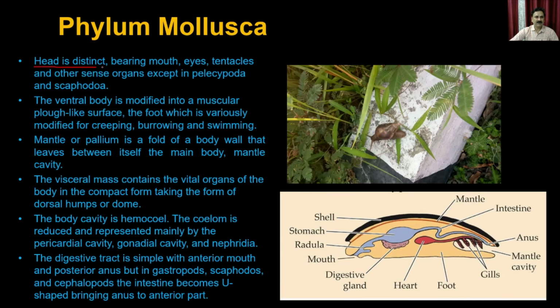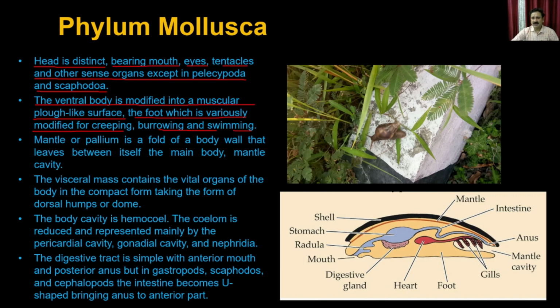The head is distinct, bearing mouth, eyes, tentacles, and other sense organs, except in the Pelecypoda and the Scaphopoda. So you can see here it has a very distinct head, which contains the eyes, mouth, tentacles and other sense organs. The ventral body is modified into a muscular claw-like structure, the foot, which is variously modified for creeping, burrowing, and swimming.